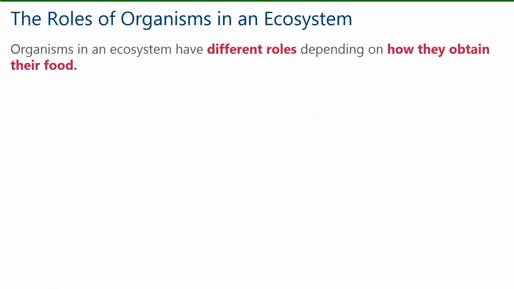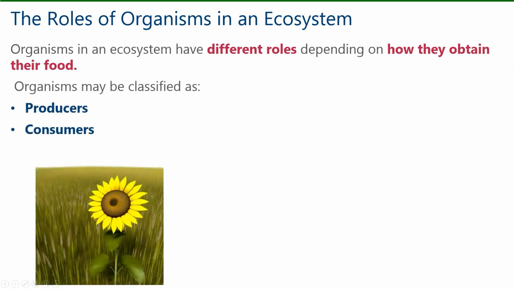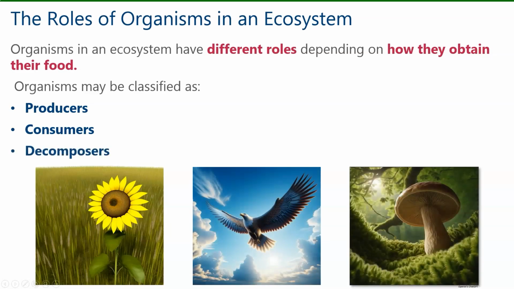Organisms in an ecosystem have different roles depending on how they obtain their food. Organisms may be classified as producers, consumers, or decomposers.